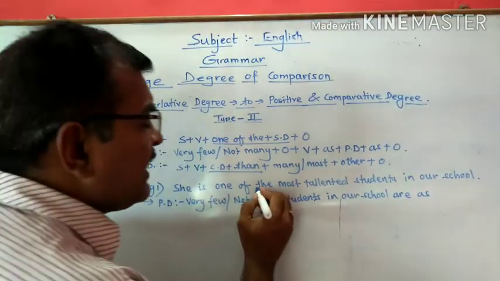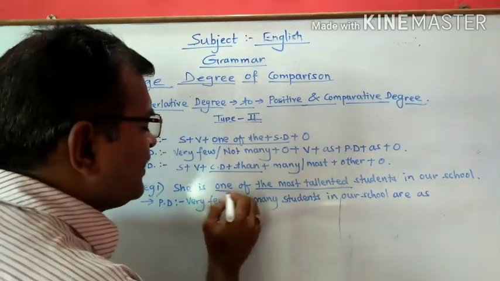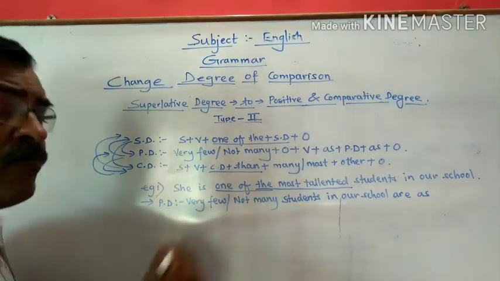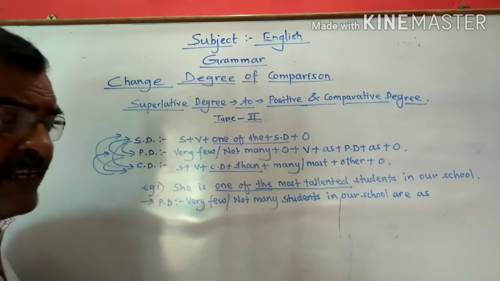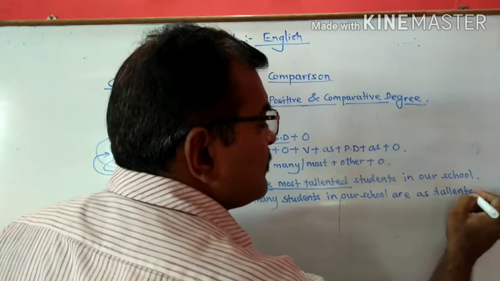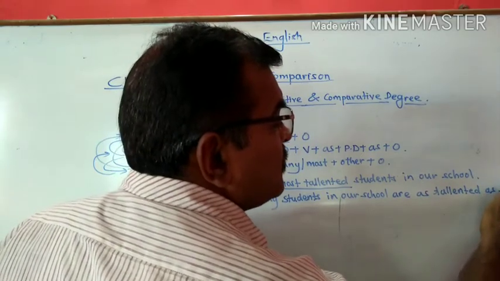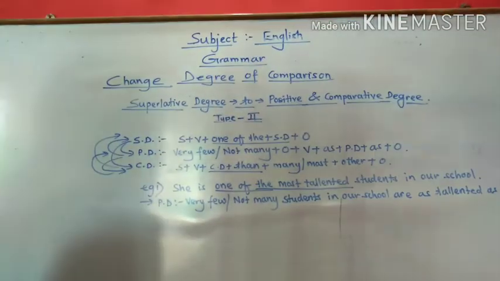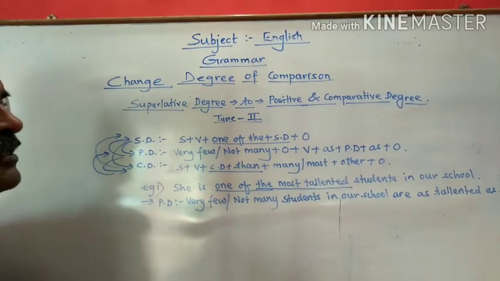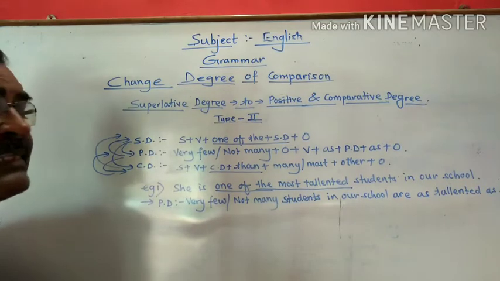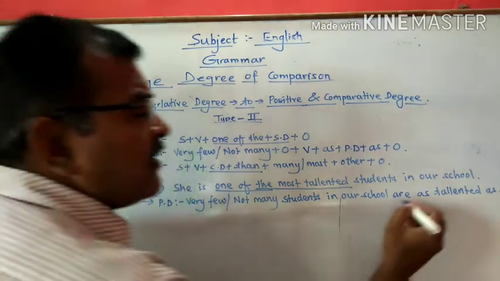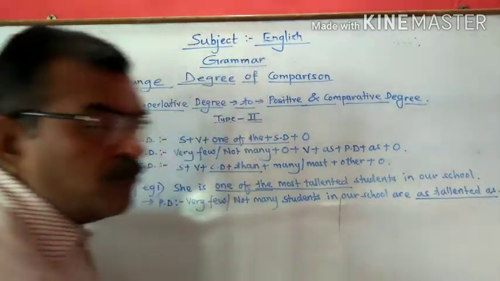Now the most talented, one of the most talented, it will be removed with the positive form. And what is the positive form of the most talented? It is talented. And how to write? As talented as she. So what is the sentence? Very few or not many students in our school are as talented as she, right? So in here we have changed it into positive degree.